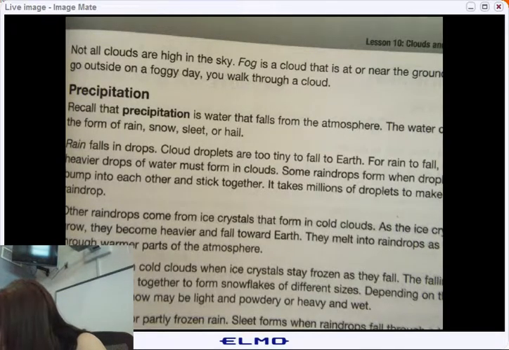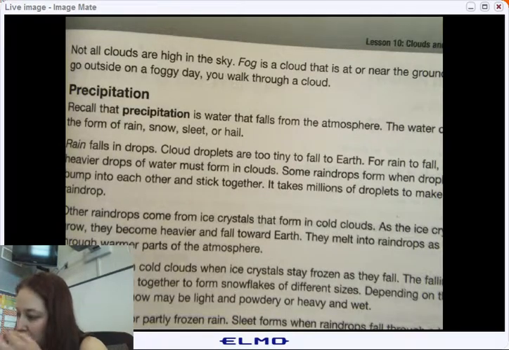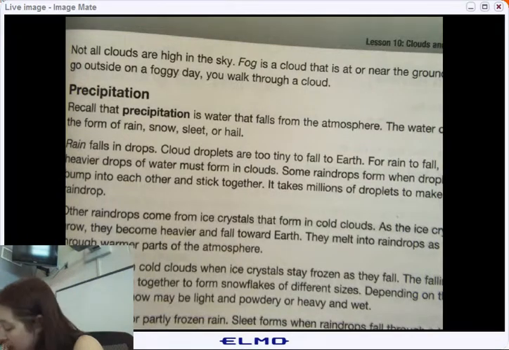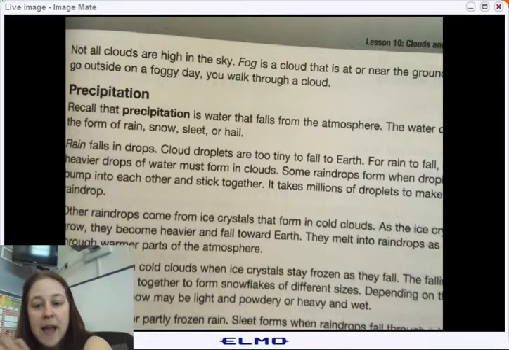Snow falls from cold clouds when ice crystals stay blank as they fall. What does snow fall from? The falling ice crystals join together to form snowflakes of different sizes. Depending on the temperature, snow may be light or powdery. Snow falls when ice crystals stay frozen as they fall.